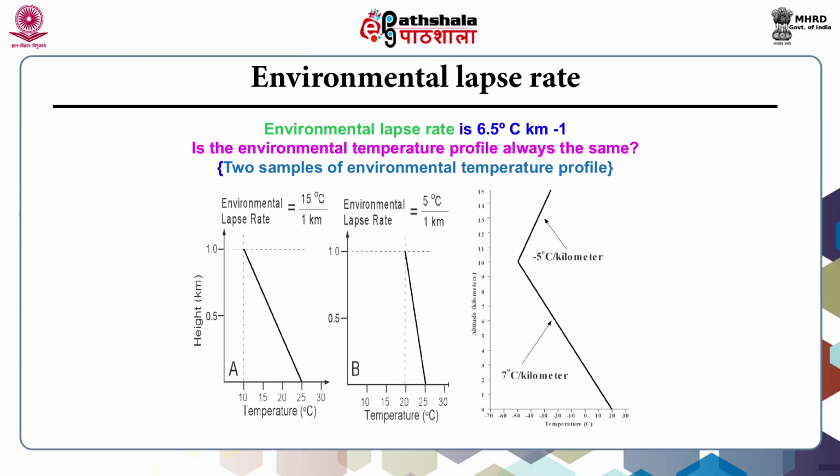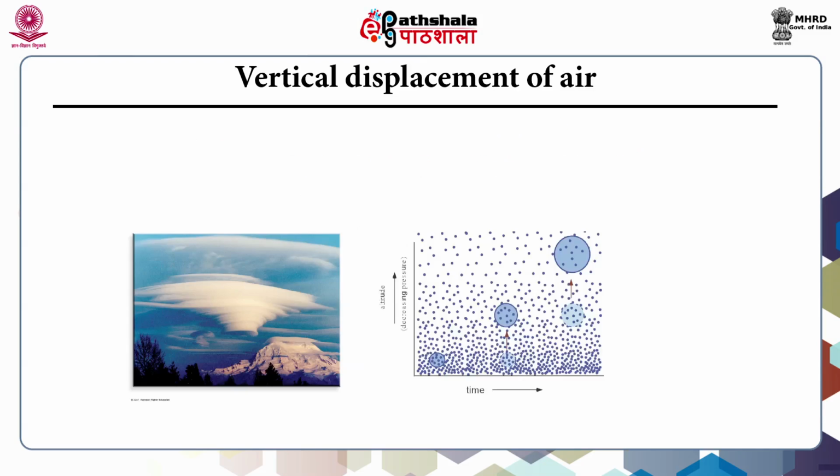This figure shows the environmental lapse rate. Here, two samples of environmental temperature profile are given. One with the environmental lapse rate 15 degrees Celsius per 1 kilometer, and in the other picture, figure B, represents 5 degrees Celsius per kilometer. Here the environmental temperature profile is not always the same. We can see it clearly from these two figures A and B, where the environmental lapse rate is 15 degrees Celsius per kilometer and 5 degrees Celsius per kilometer in the other one. Let's see what is the vertical displacement of air.